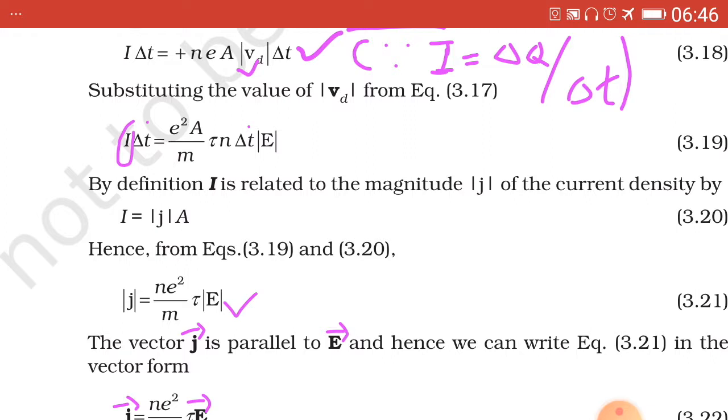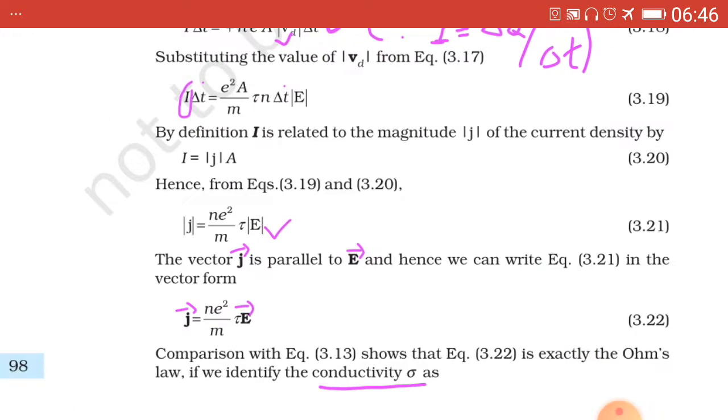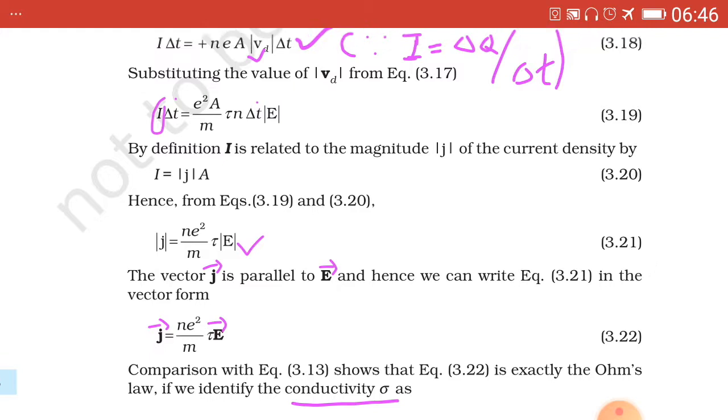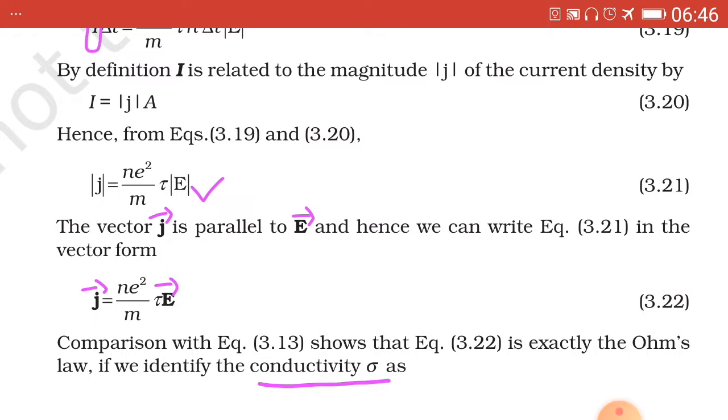Now, as J and E both are in the same direction and parallel to each other, vector J is parallel to vector E, and therefore in vector form the above equation becomes vector J equal to n e square upon m into tau into E vector, equation 3.22.